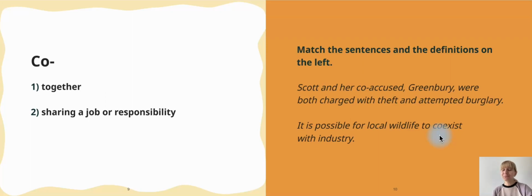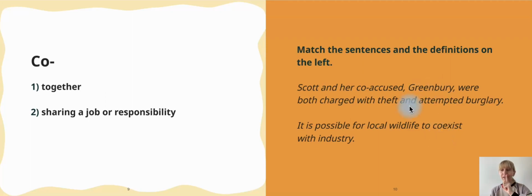Well, hope you're ready. Number 1, Scott and her co-accused, Greenberry, were both charged with theft and attempted burglary. So what we can see here is that Scott and Greenberry together committed a crime, theft and burglary. Okay, so they did it together.